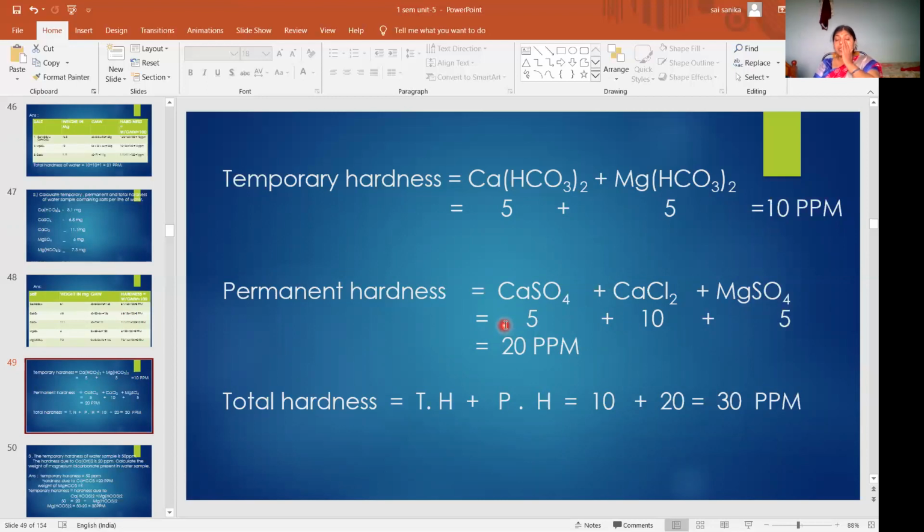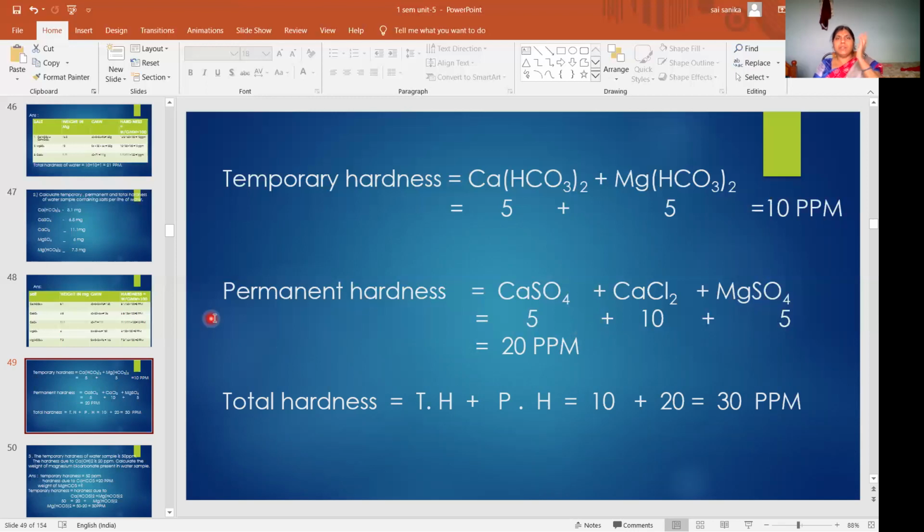And what is he asking to calculate? Total hardness. So how will you get total hardness? Temporary hardness plus permanent hardness. 10 plus 20 is equal to 30 ppm. The total hardness is 30 ppm, temporary hardness is 10 ppm and permanent hardness is 20 ppm.